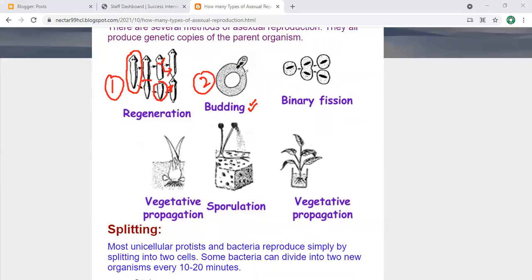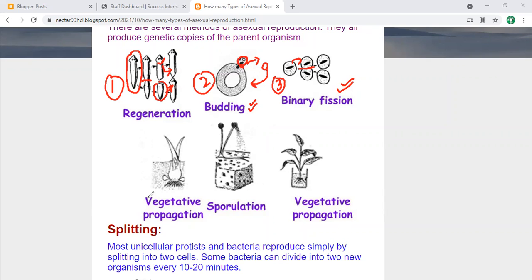So during budding, my dear students, the cell, you can see here, just starts to give a bud. Or here a bud starts to grow, then this bud will separate or detach from the organism and start to grow same like its parent body. This is the third, and we name it binary fission, a type of splitting in which it divides into two equal parts. That we name as binary fission. This mostly happens in animals.